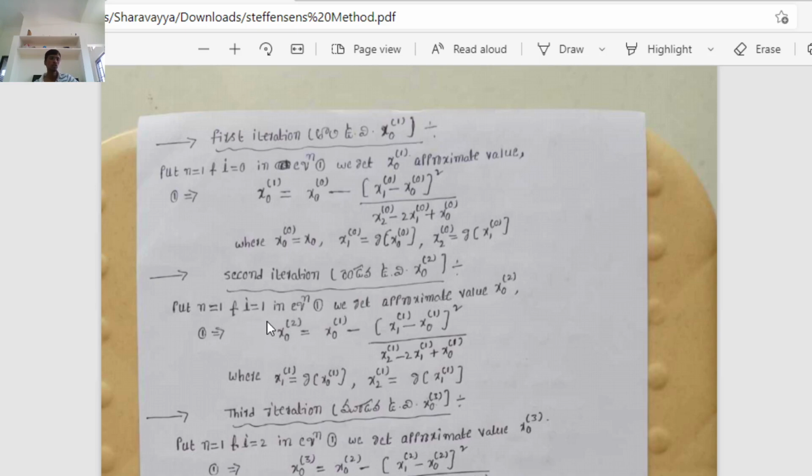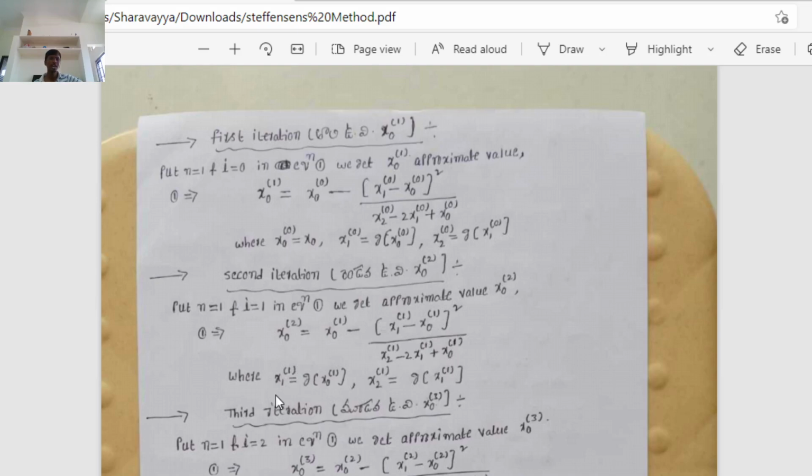Therefore x naught to the power of 2 equal to x naught to the power of 1 minus x1 to the power of 1 minus x naught to the power of 1 whole square by x2 to the power of 1 minus 2x1 to the power of 1 plus x naught to the power of 1. Here, since we have x naught to the power of 2, x naught to the power of 2 equal to x naught to the power of 1 minus x1 to the power of 1 minus x naught to the power of 1 whole square by x2 to the power of 1 minus 2x1 to the power of 1 plus x naught to the power of 1.